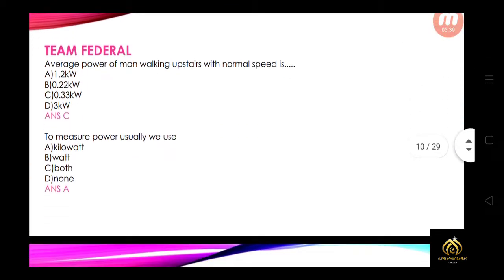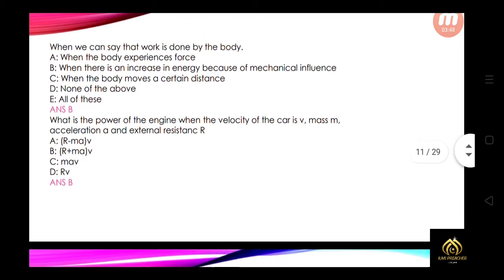Now next MCQs, team federal MCQs. Average power of a man walking upstairs with a normal speed is 0.33 kilowatt. To measure power we usually use kilowatt. We can say that work is done by the body when there is an increase in energy because of mechanical influence. What is the power of the engine when the velocity of the car is V, mass is m, acceleration is a, and external resistance is R?